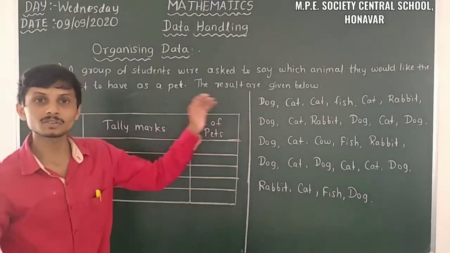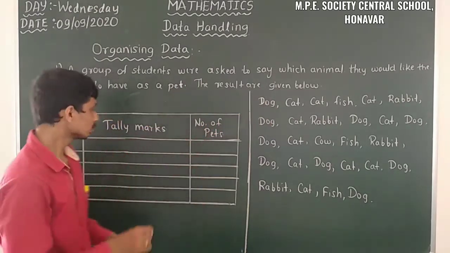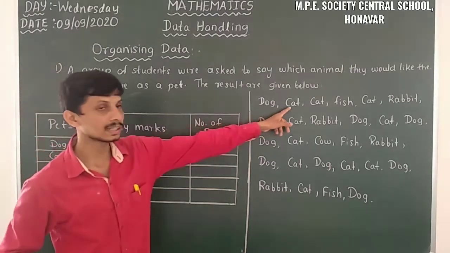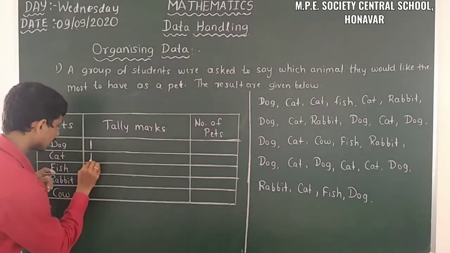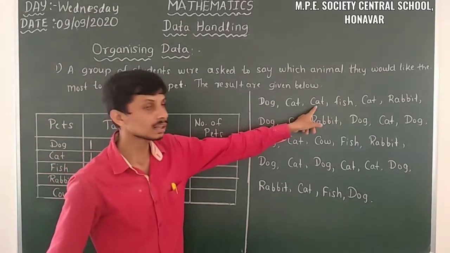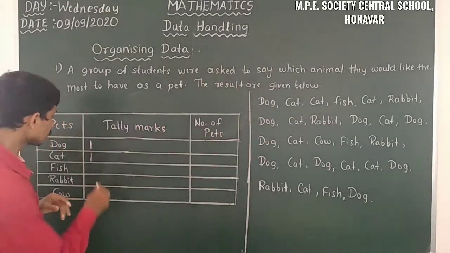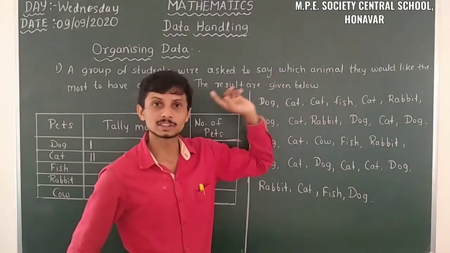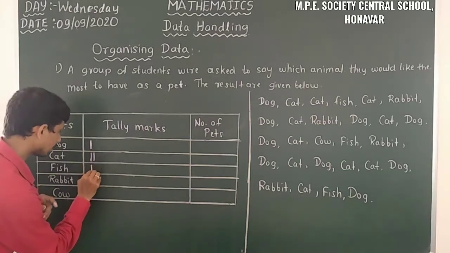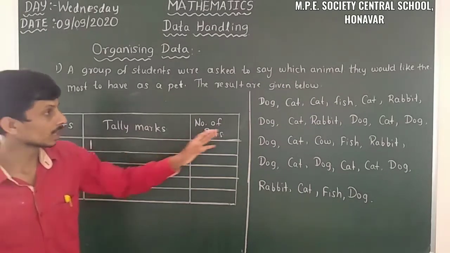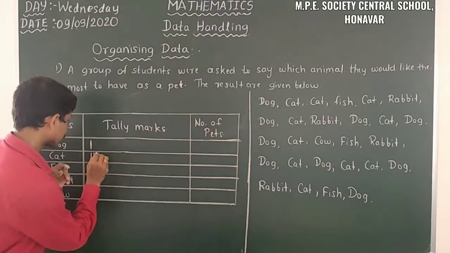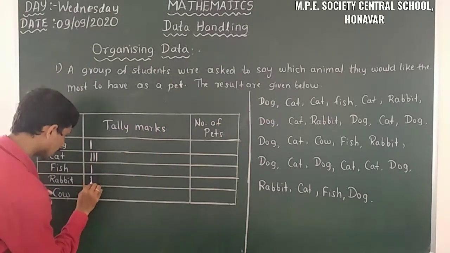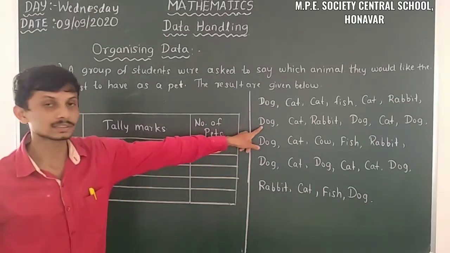So firstly we have to take the dog. Here firstly dog, so here 1 tally mark I will put like this, and then secondly cat. So here I will take 1 tally mark like that, and here another cat is there. So I will take the second tally mark in the cat. Then fish. Here fish 1 tally mark. Then cat, again cat. Here the cat. Then rabbit. So rabbit got 1 tally mark like this, and then here it is dog.